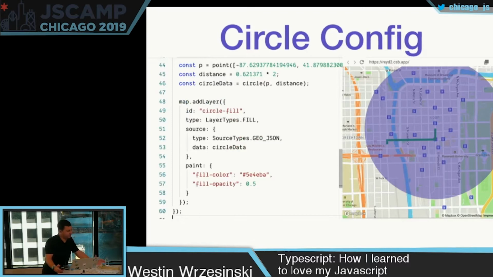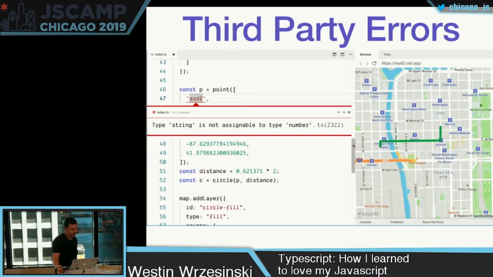The layers look roughly the same. You can see the paint. But point and circle are both third-party libraries that happen to use TypeScript, so maybe another library at the company. These are actually from turf.js, so maybe I npm install this. I pass the point, the function to create a new point, a string ASDF by accident.